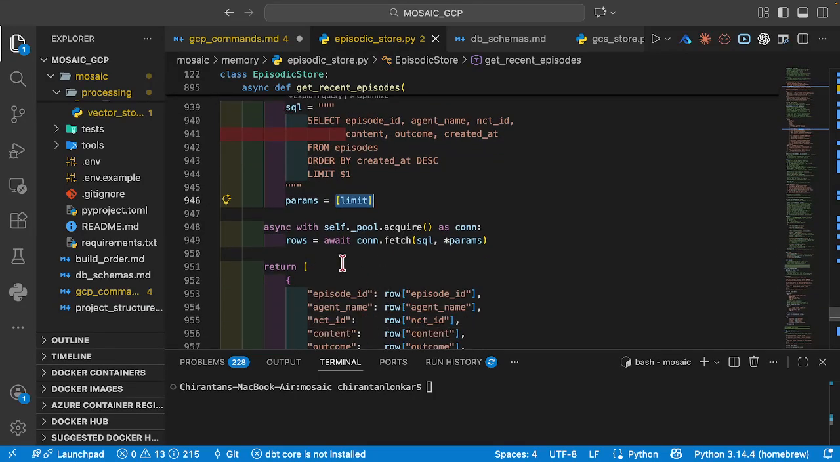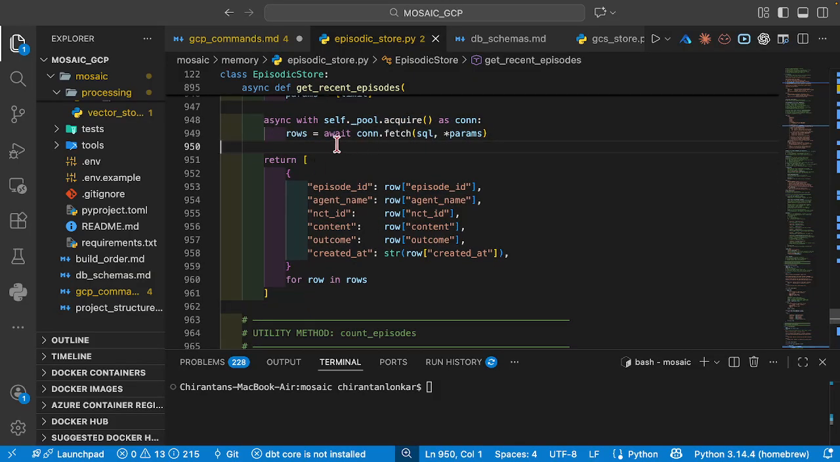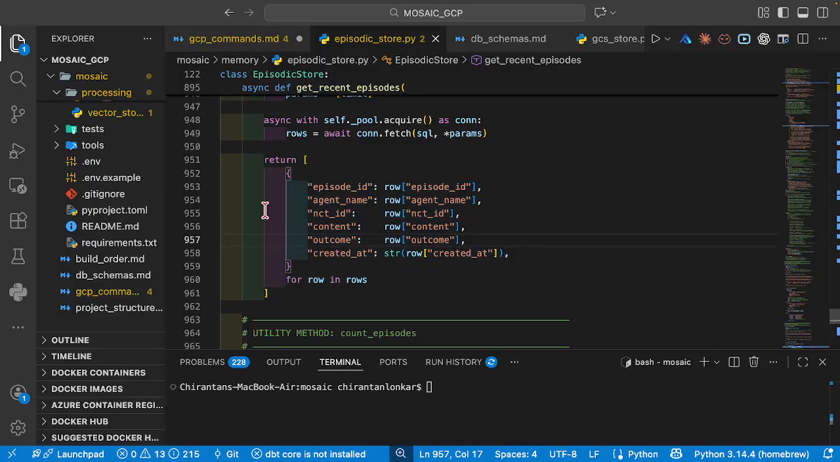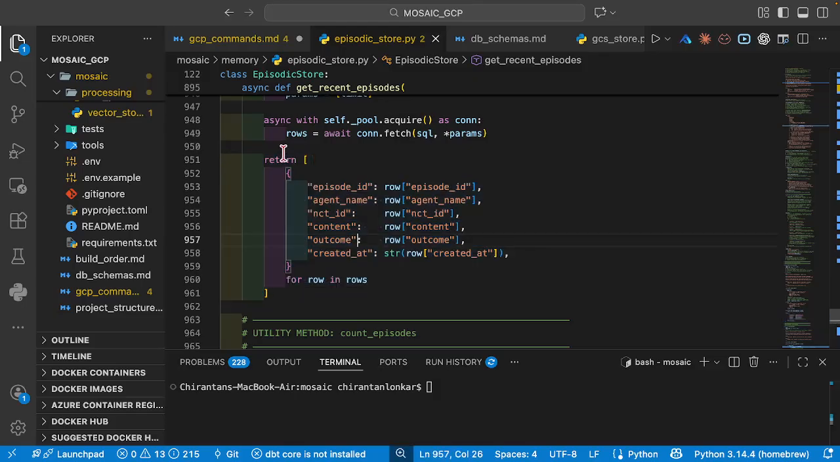Now async with is going to acquire the connection and run the SQL query, and when it runs the SQL query, this is what it is going to return finally. This is going to be your latest episode. Your latest episode is going to contain these fields.